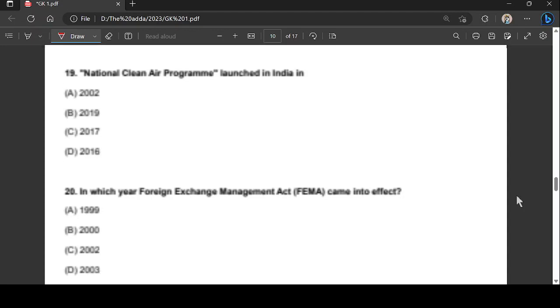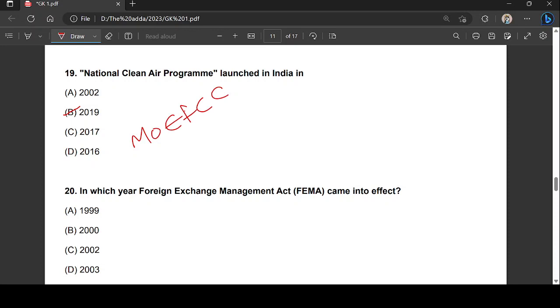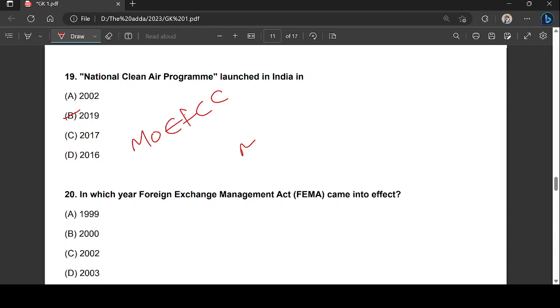So these will be the last two questions, guys. National Clean Air Program was launched in India in which of the following years? The right answer would be option B, that is 2019. In January 2019, the Ministry of Environment, Forest and Climate Change launched this National Clean Air Program. Remember this, guys, Ministry of Environment, Forest and Climate Change. Also remember the abbreviation, guys, NCAP.